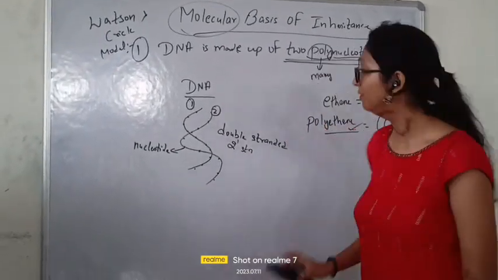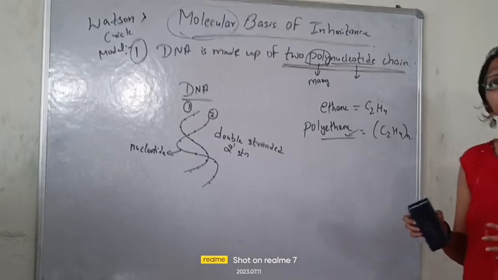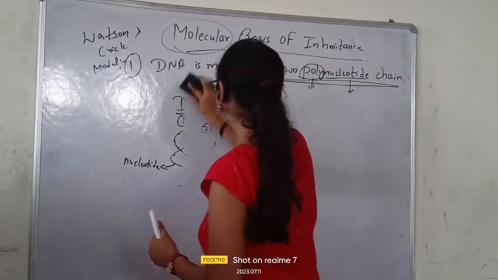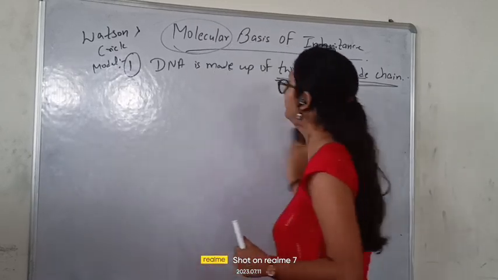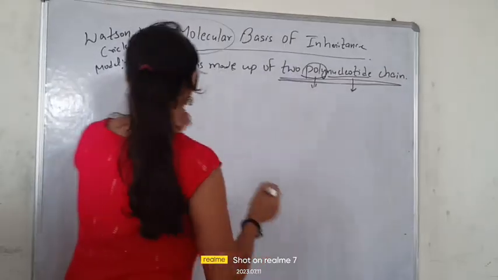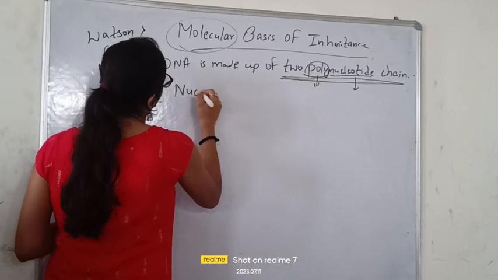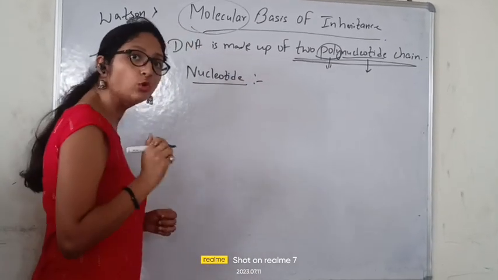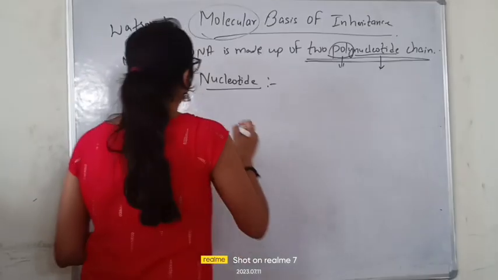This is how polythene is formed, and this is how the polynucleotide also. Now we will come to the main point: what is this nucleotide made of? So let me start now with the nucleotide. Beta, the nucleotide is made up of three things.